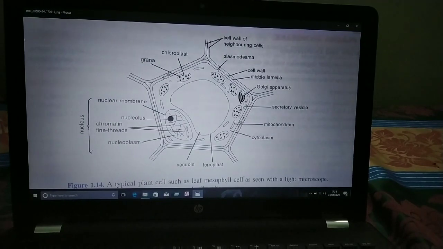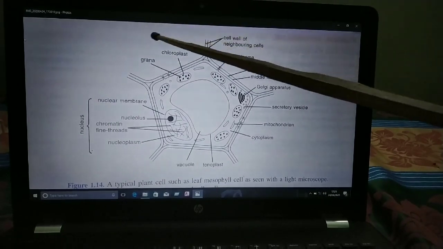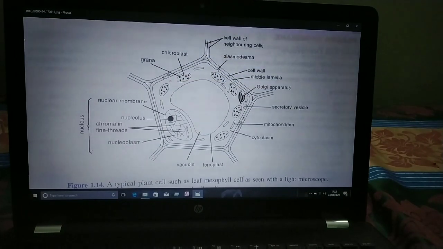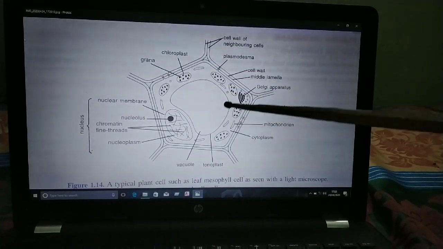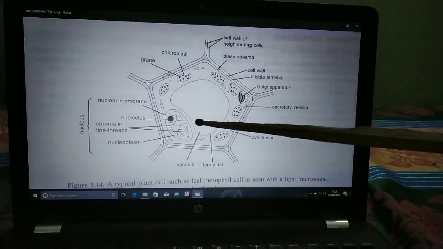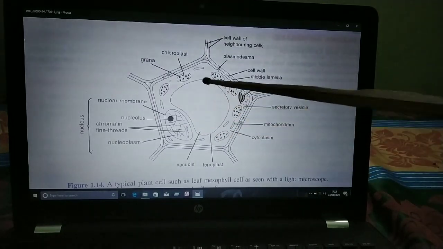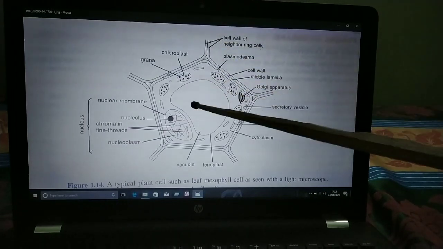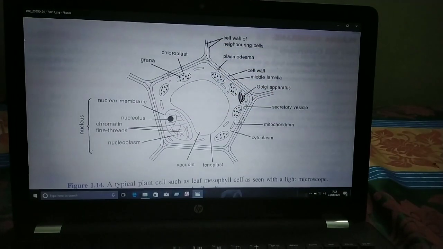Here plastids are present, so there is formation of chloroplast and grana. Most mature plant cells have a permanent and large central vacuole. Everybody, you can see this one big structure. This one is the vacuole. Such a big vacuole is not present in the animal cell.